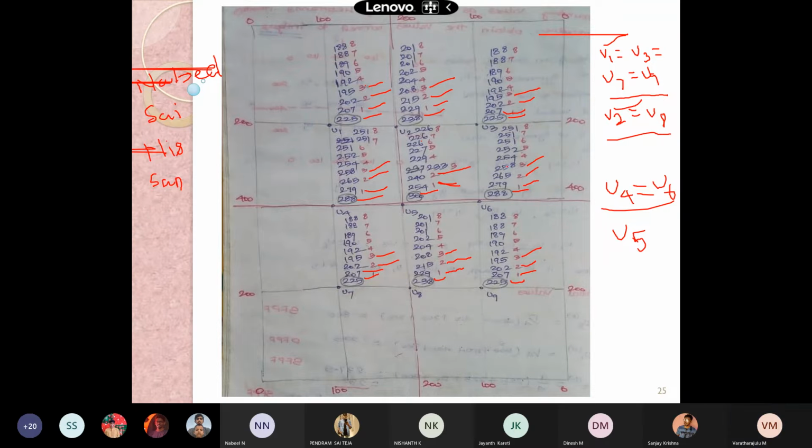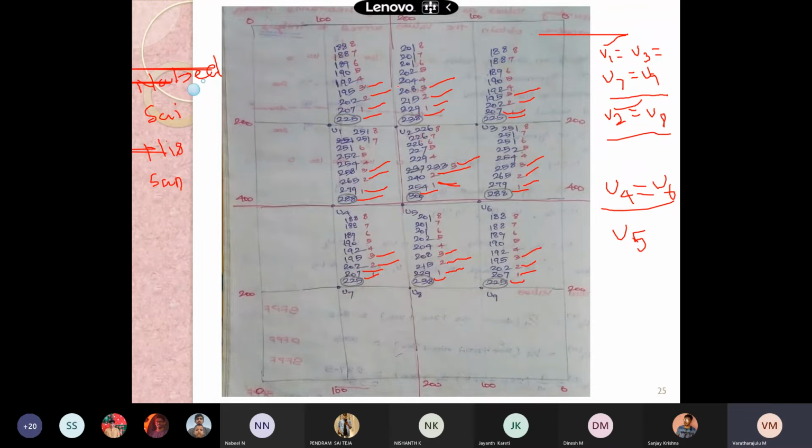Sanjay. Yes, sir, doing. Can you repeat the value, sir? I'm getting confused. 258, 208, again 258 and 208. Sir, 233. 233. Okay. Yes. This is the third iteration. Then the fourth iteration.